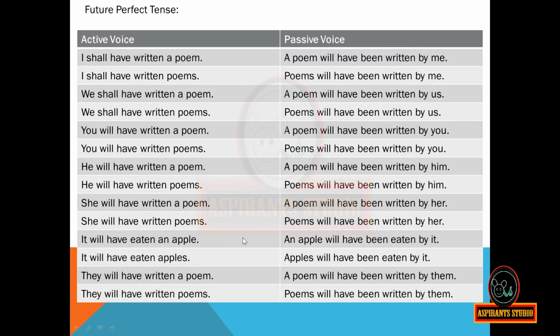It will have eaten an apple. An apple will have been eaten by it. It will have eaten apples. Apples will have been eaten by it. They will have written a poem. A poem will have been written by them. They will have written poems. Poems will have been written by them.